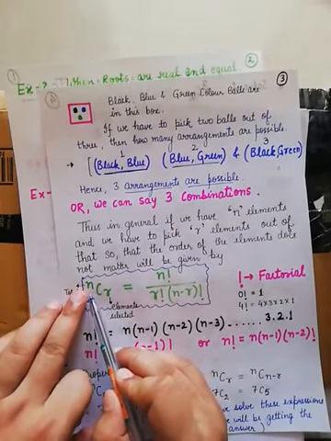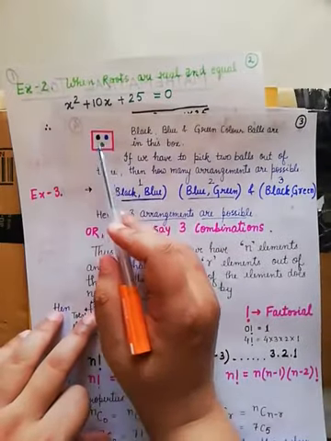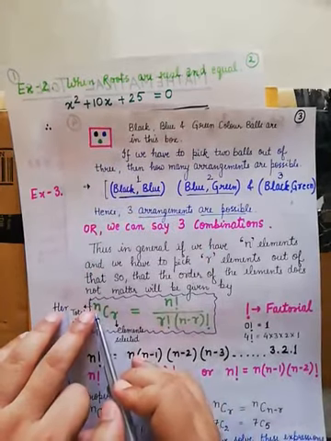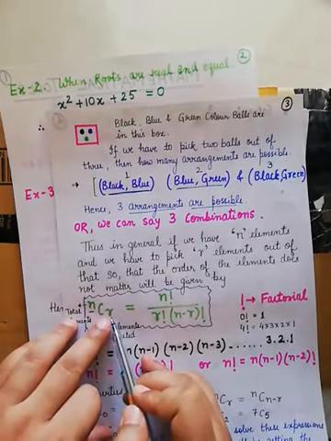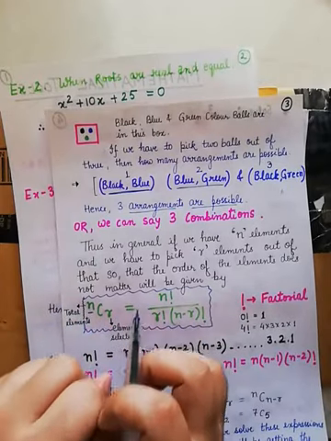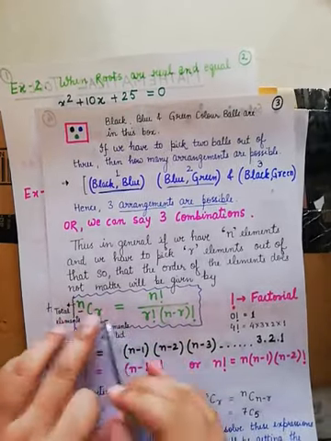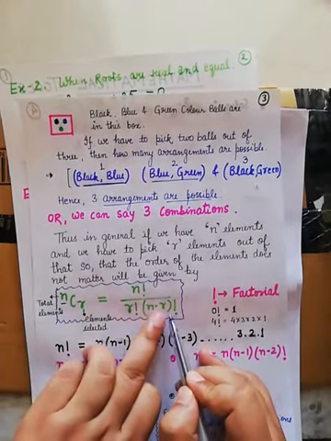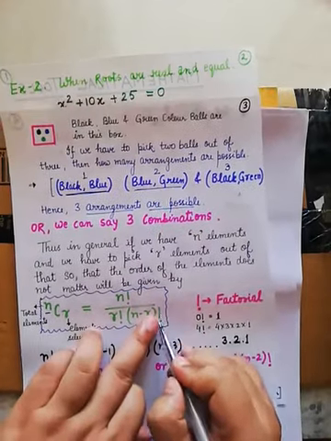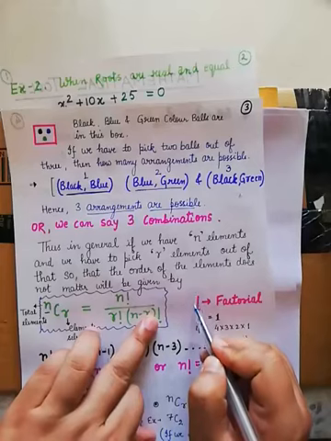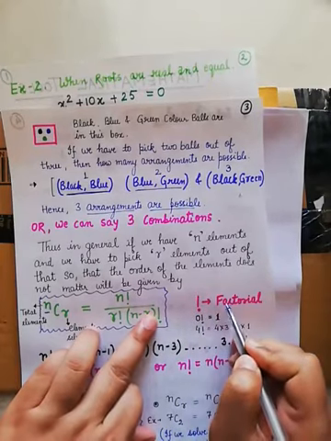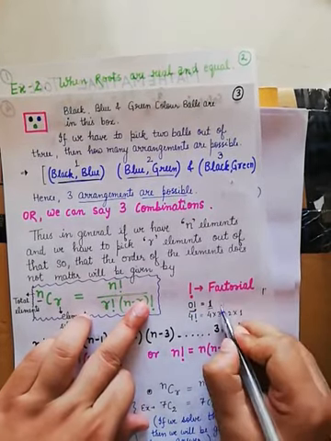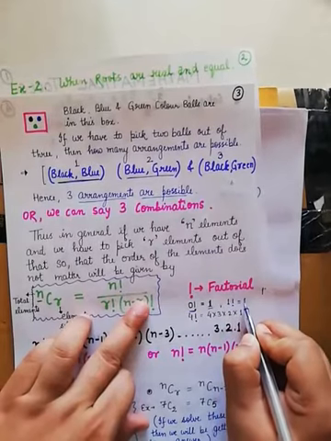Now look at this. What is n in this formula? n is the total number of elements, or objects, present in a set. Let's say we call this box a set. So the total number of elements is n, while r is the number of elements you pick or select. So this is given by n factorial upon r factorial into (n minus r) factorial. Now this exclamation mark is the sign for factorial. Some important values of factorial: 0 factorial is equal to 1, and 1 factorial is also equal to 1.